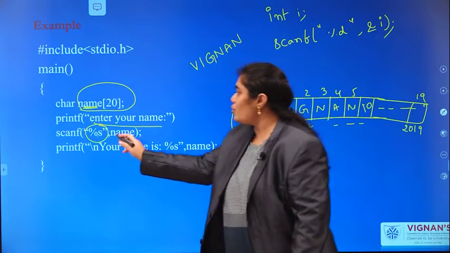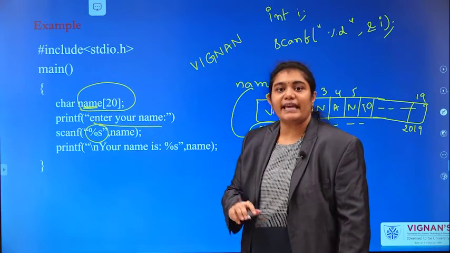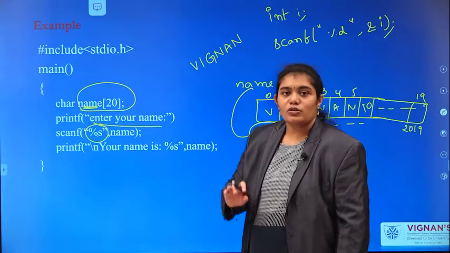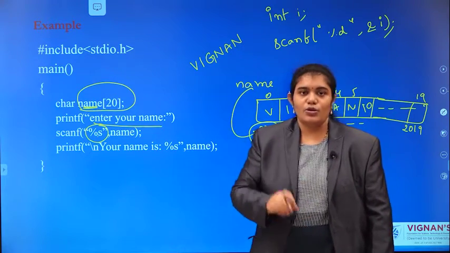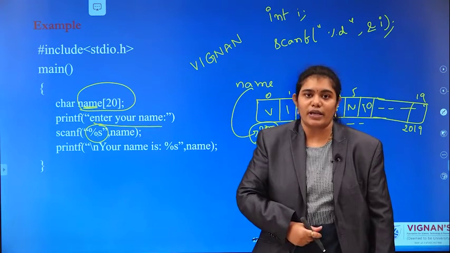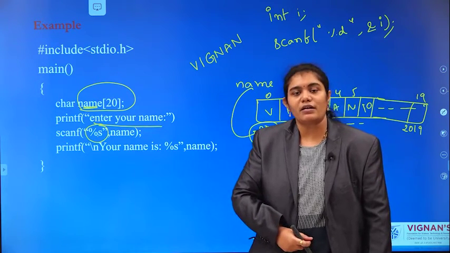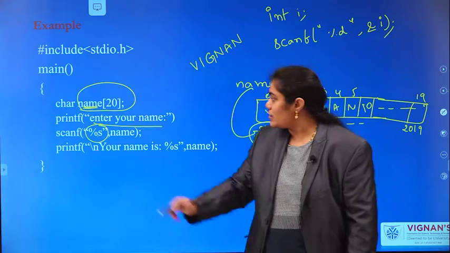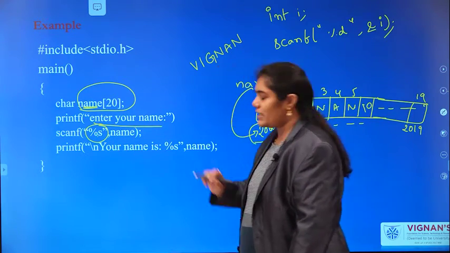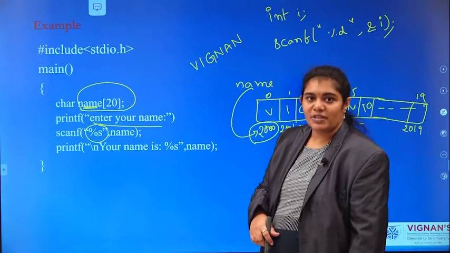So you no need to give the ampersand symbol here. While reading a string, you no need to specify the address of the variable. See here, scanf %s name. Your name is %s.